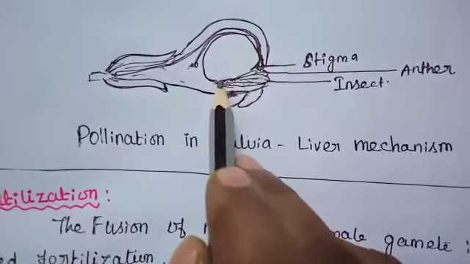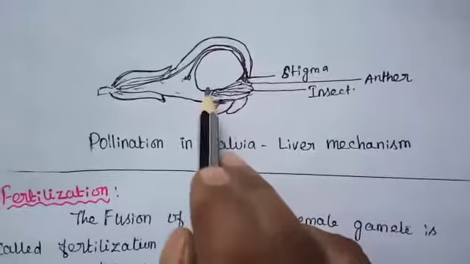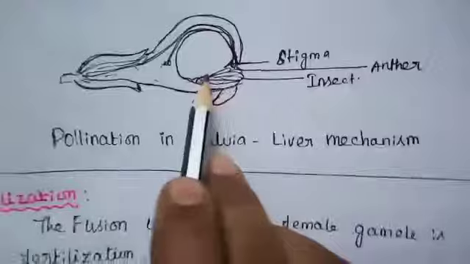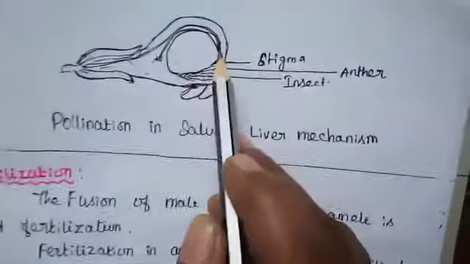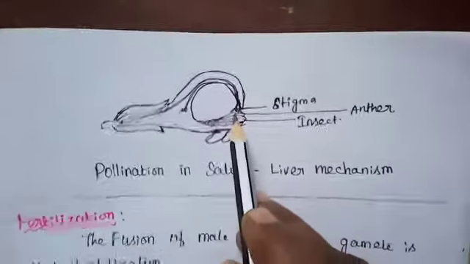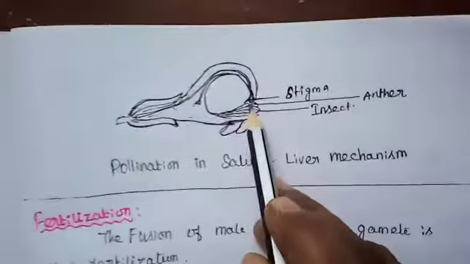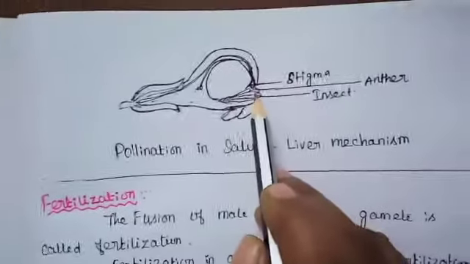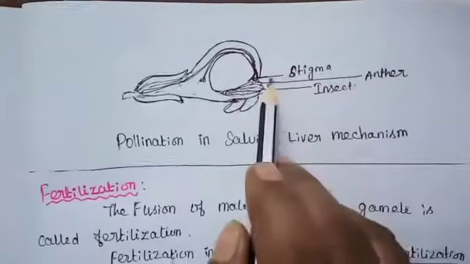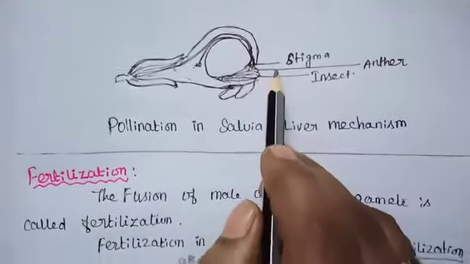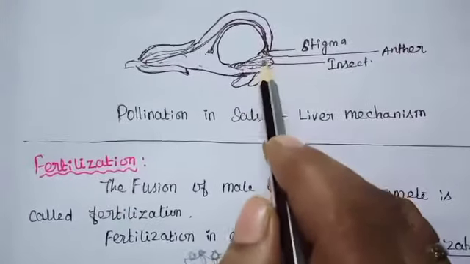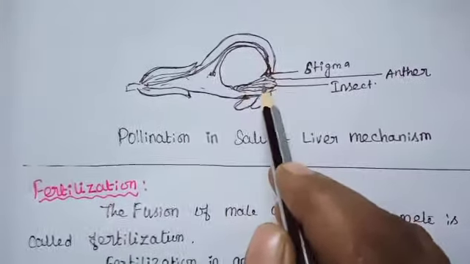While the bee enters the flower, its body strikes against the sterile end of the connective. At that time the anther touches the back of the bee, as the stamen descends and strikes the back of the bee. The pollen gets deposited on the back of the bee, and the bee visits another flower. The pollen gets rubbed against the stigma and completes the act of pollination. This is the type of pollination in salvia flower.